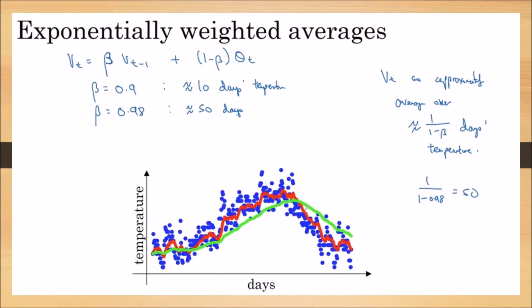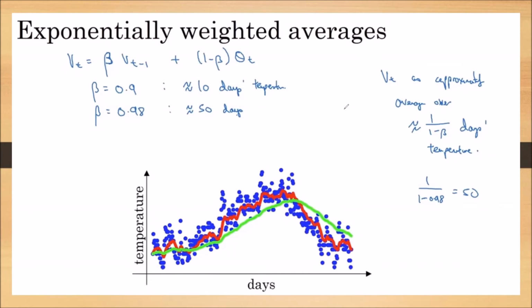You can observe this green color line. This green color graph is representing the average temperature of every 50 days. That's why you are seeing a smoother line. Why is the line smoother? Because for 50 days, the temperature may not vary abruptly.